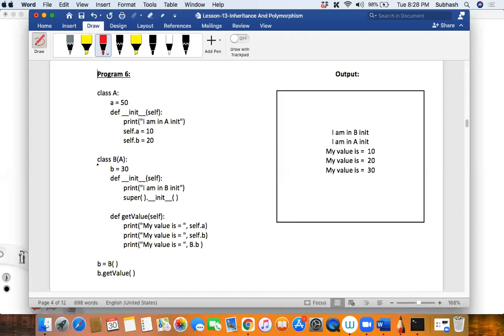So do you think the class variable is same as the instance variable? That is why I gave you time yesterday to revise. Is class variable same as the instance variable? No, right? So what is the difference between the class variable and instance variable? Tell me quickly. Let me see.